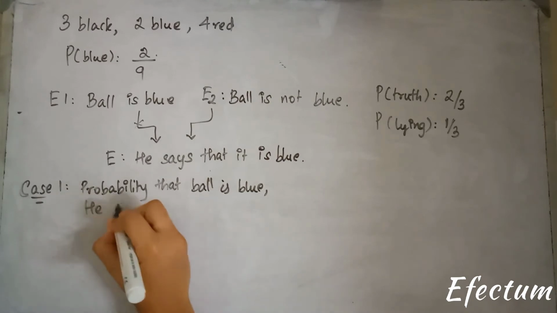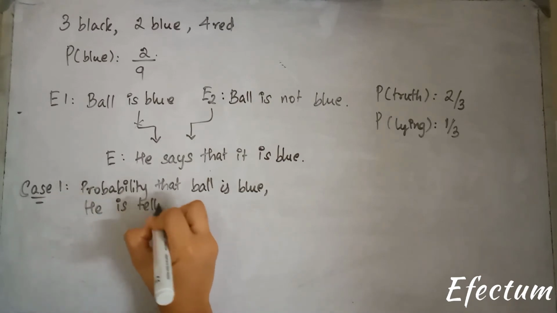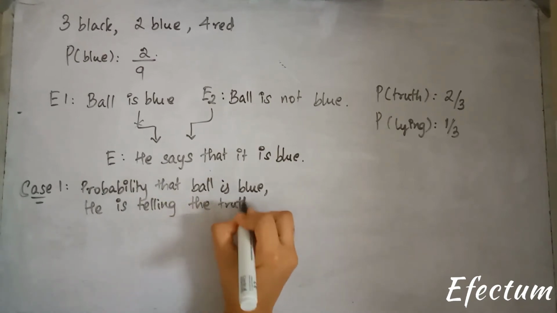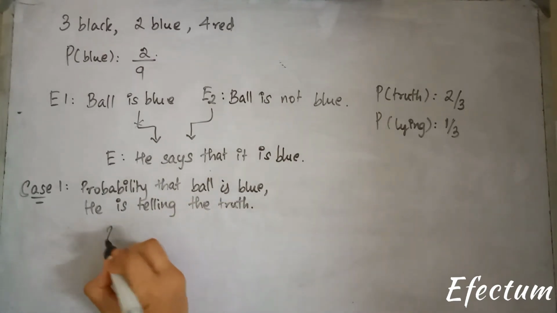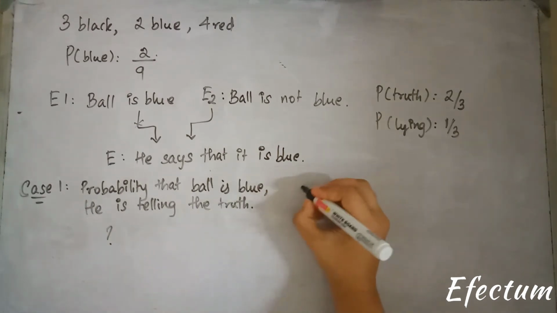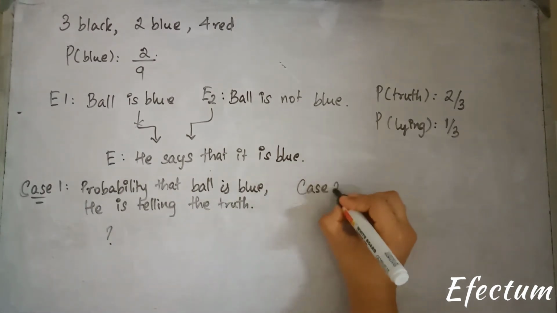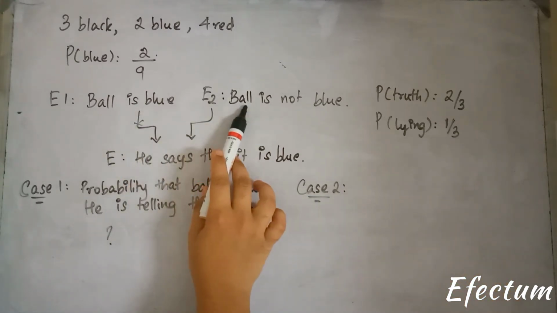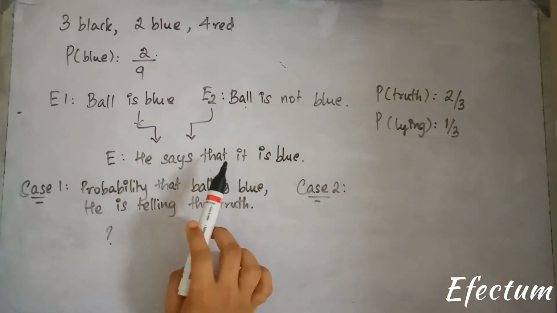He is telling the truth. We'll have to find out the probability for this case. Also, we have another case, and that is the ball is not blue in color, but he lies and tells that it's blue in color.